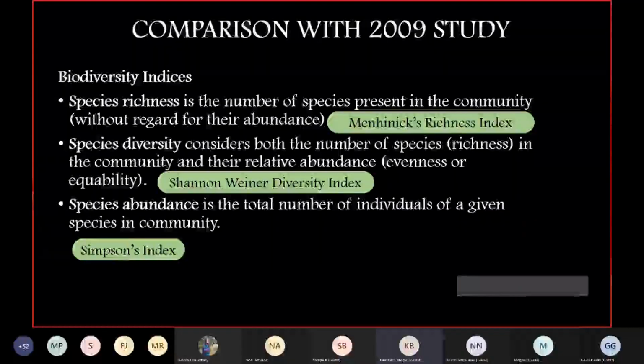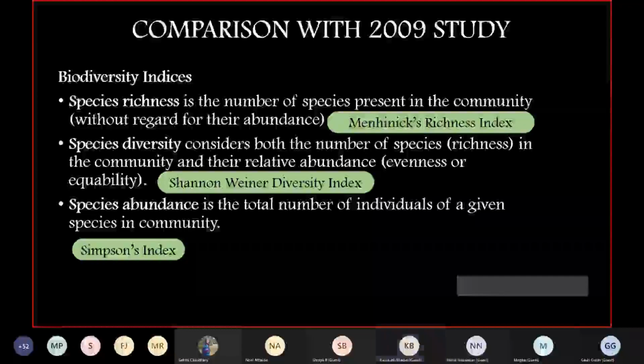How probable can this be? That is what it looks into. This value is always less than or equal to 1. Here it is given by a value D, which stands for dominance. The closer the value is to 1, the more dominance of a single species. Can I have the next?